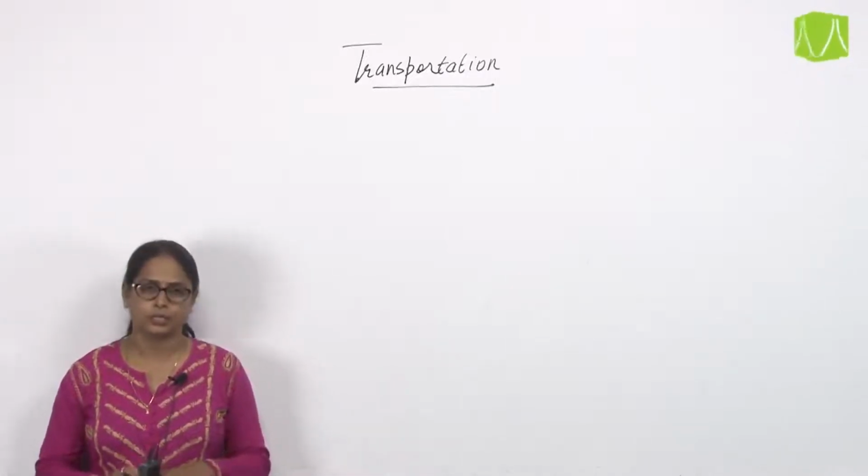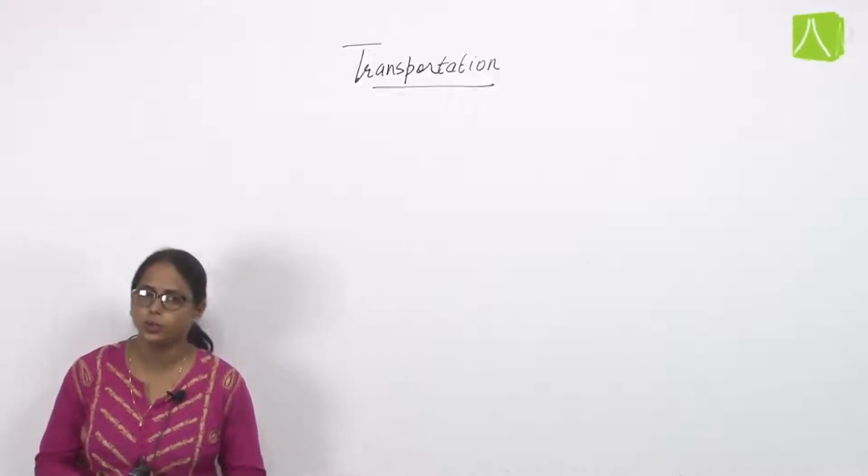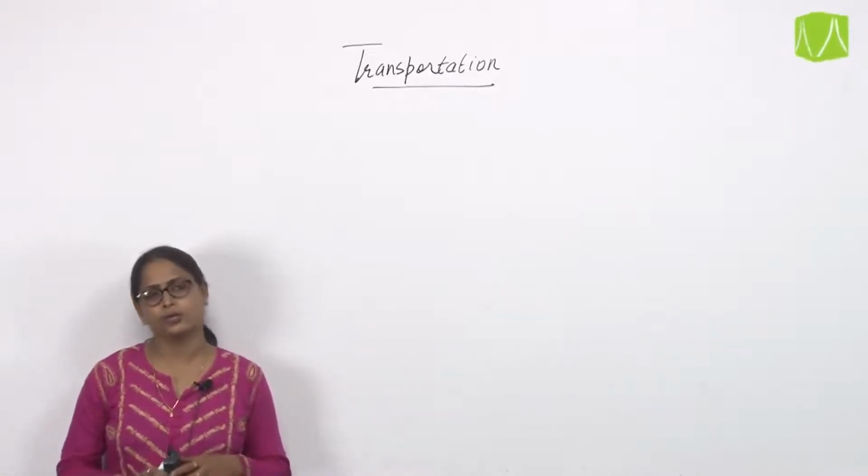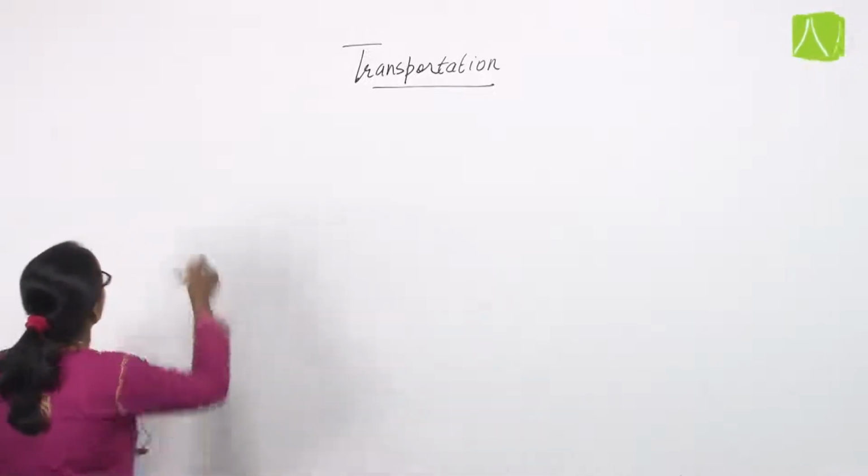Now we are going to discuss another circulatory system, which is known as the lymphatic system, which is mainly found in vertebrates, or we human beings. Now what is this lymphatic system?